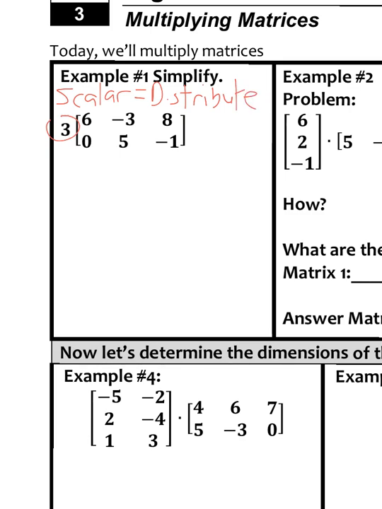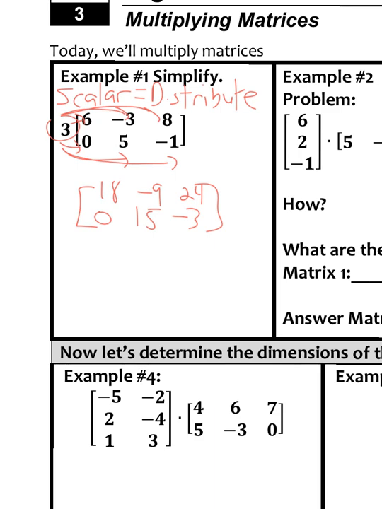So that means we're going to multiply 3 by everything. So 3 times 6, 18. 3 times negative 3, negative 9. And we're going to write the number in the exact same location as it is in the matrix. 3 times 8, 24. 3 times 0, 0. 3 times 5 is 15, and 3 times negative 1, negative 3. So that's scalar multiplication. Again, distributing, that's only when there's a number on the outside.